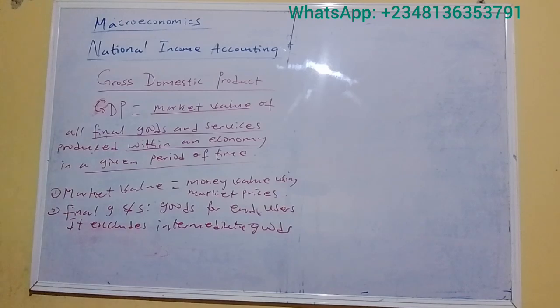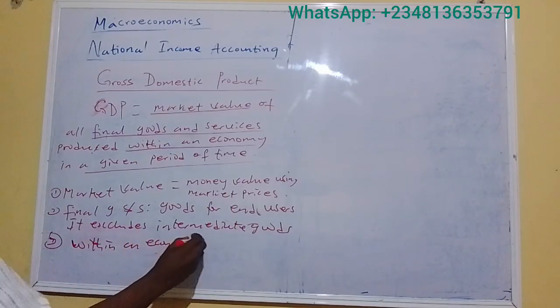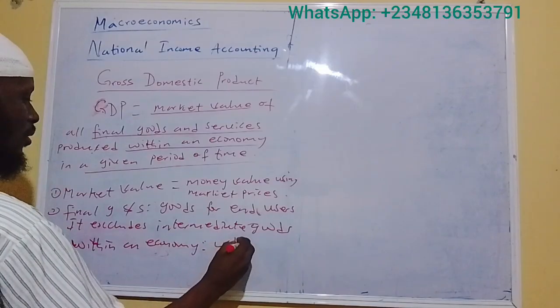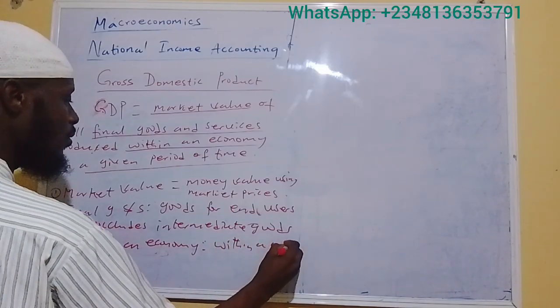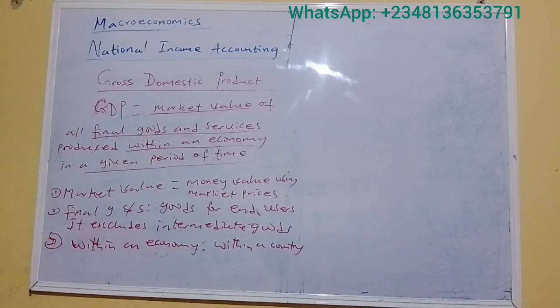Now three, within an economy. These goods and services must be produced within the border of a country. Within an economy implies that the goods are produced within a country. So the activities all take place within a country.